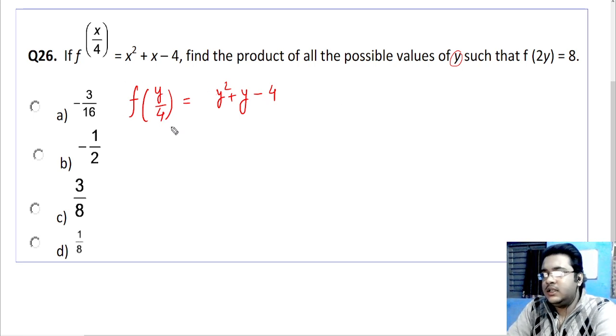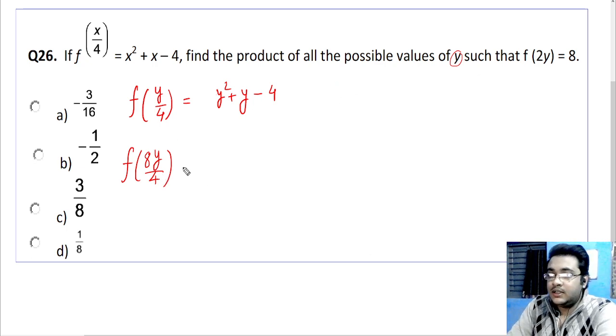Now how do I transform the LHS part to f of 2y? Simple, I just have to multiply by 8. If I multiply 8y by 4, this thing will transform to 2y. Okay, but there are implications. The variable y will get transformed to 8y the whole square. So now it will be 8y the whole square